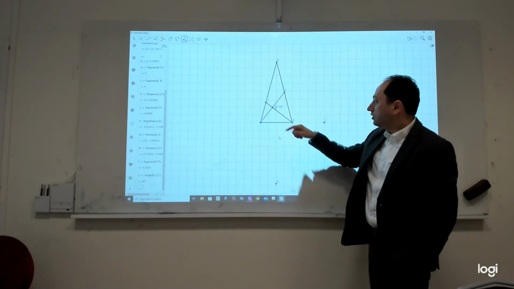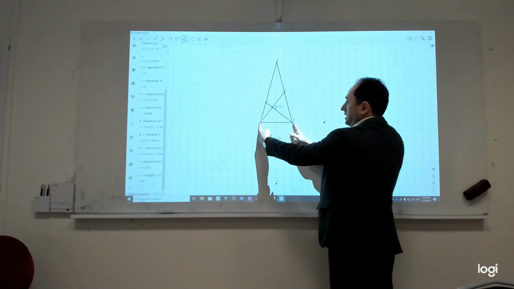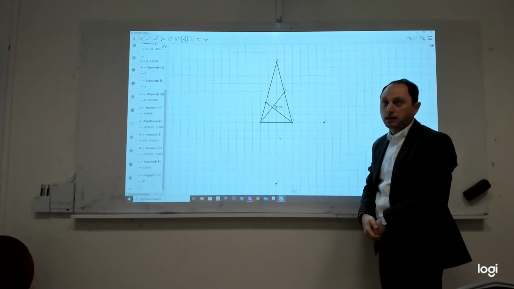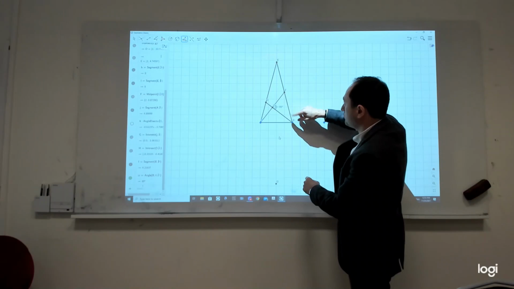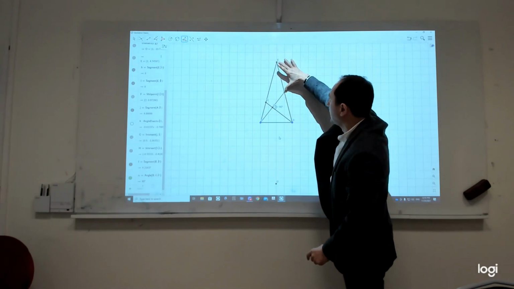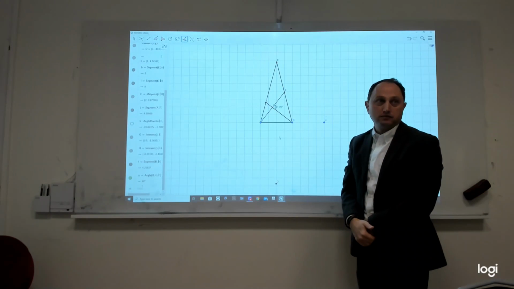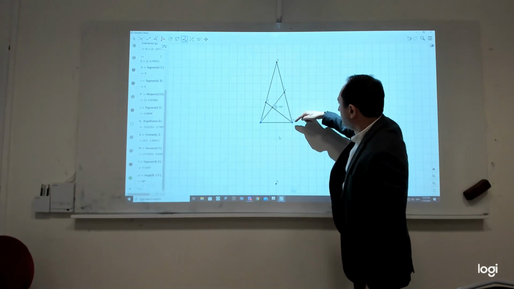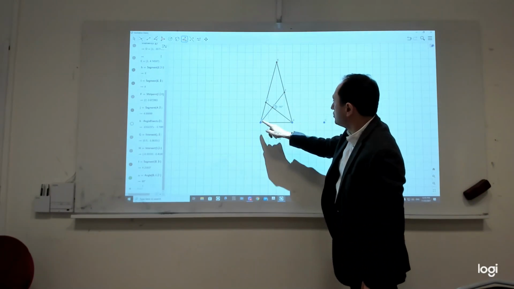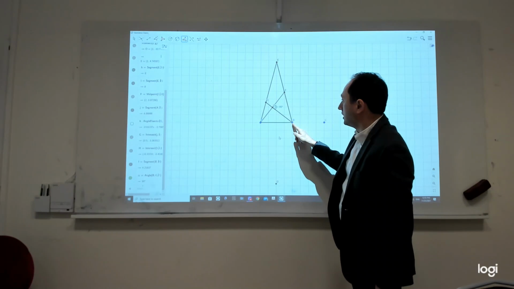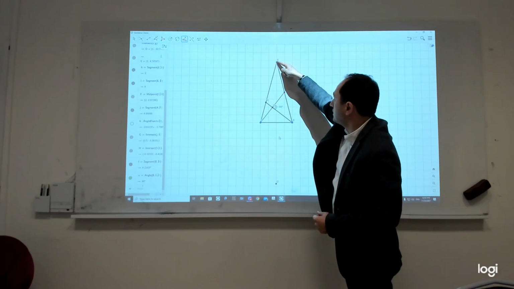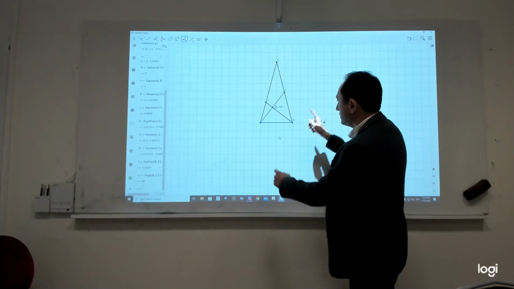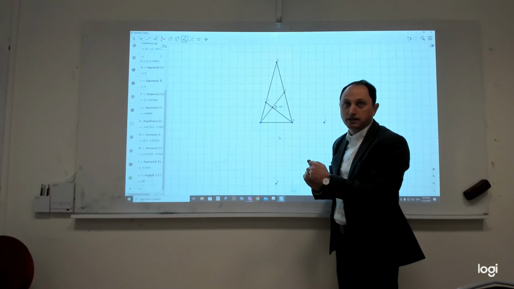If they are congruent, it means that this side and this side are the same. Yes? And I know that this is supposed to be the median, so this side and that side are also the same. Is that right? And then it means that this side is 2 times larger than that side. So this point should lie on a circle with this center with the radius 2 times larger than that.